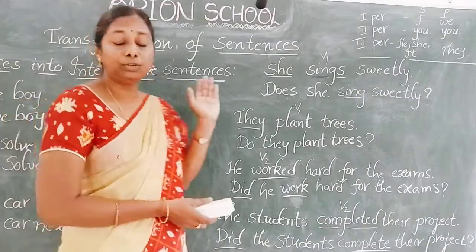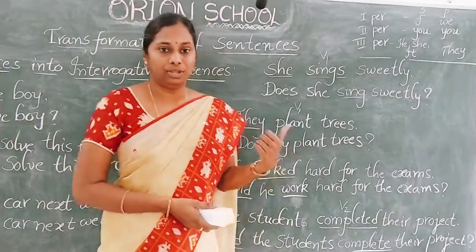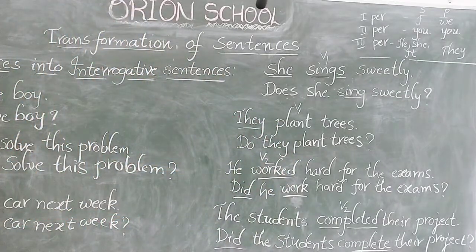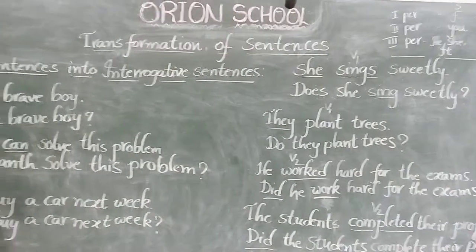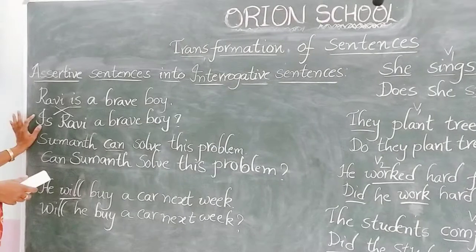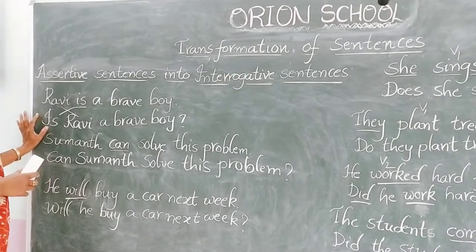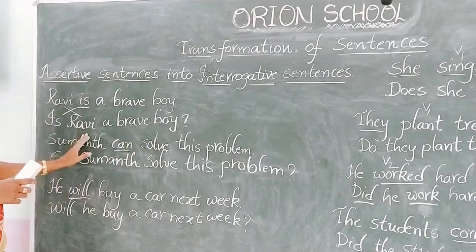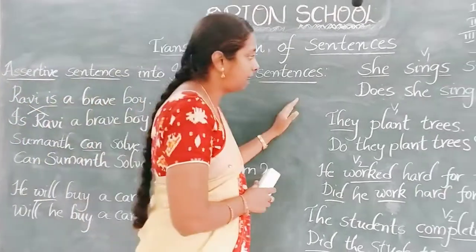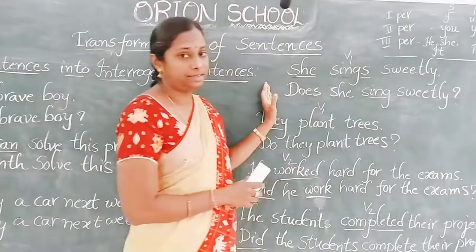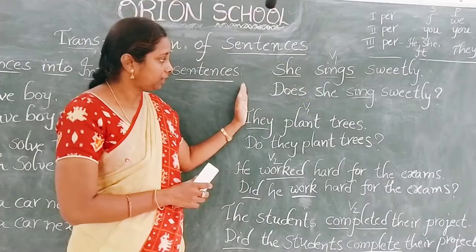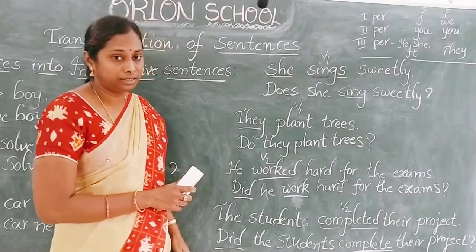So we learned how to change an assertive sentence into an interrogative sentence. If we have a helping verb in the given sentence, by using the helping verb at the beginning of the sentence, we can make it into an interrogative sentence. At the same time, if you have a main verb in the sentence, according to the given verb, we can use do, does or did.